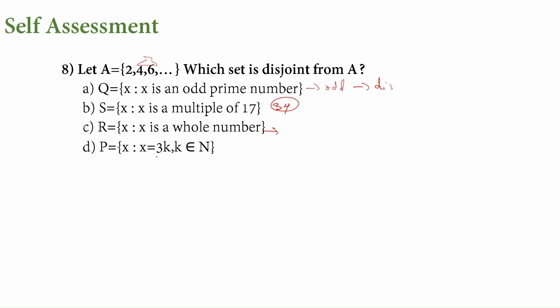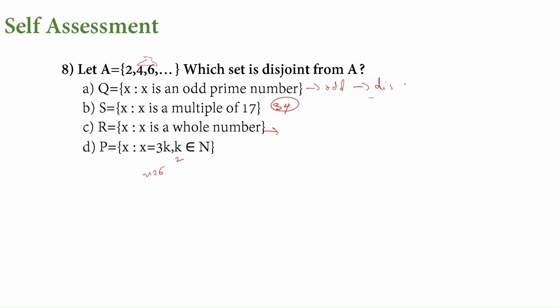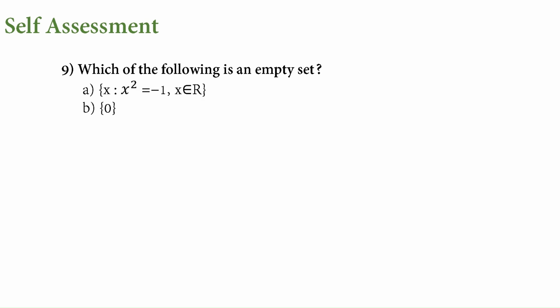And here v is equal to 3k where k belongs to n. If we keep k is equal to 2, we have 6 as the element of p and 6 is also there in A, so this is not disjoint. Well, the first one satisfies this. Following is the empty set. Obviously, the last three have elements within the braces, so they are not empty sets. If we check the first one, x square is equal to minus 1, in which case x is equal to root minus 1. We are dealing with real numbers, so this is the empty set. The first one is the option.